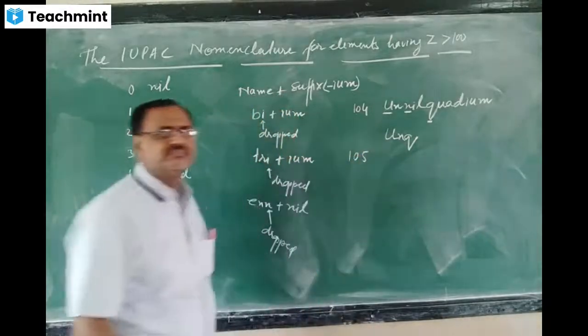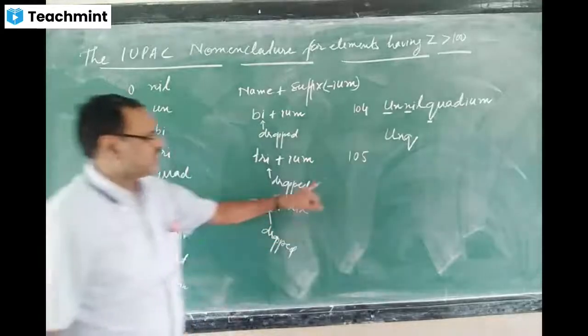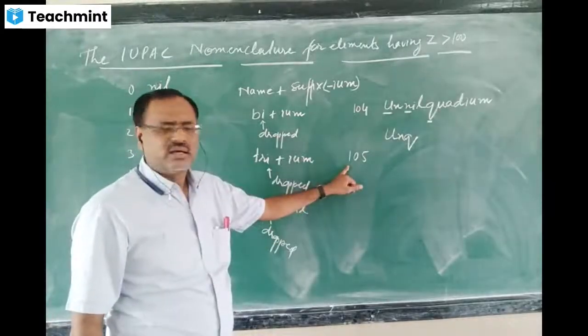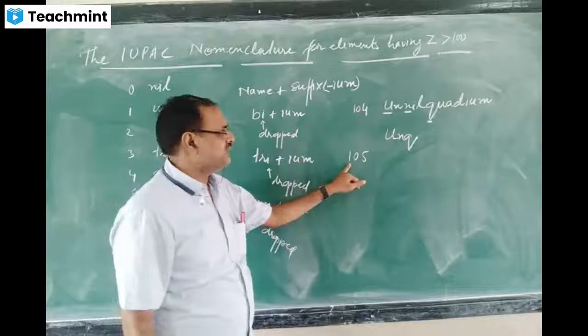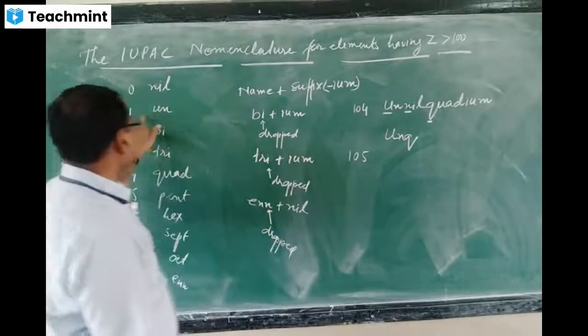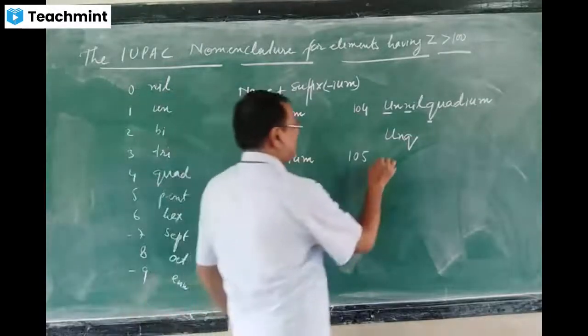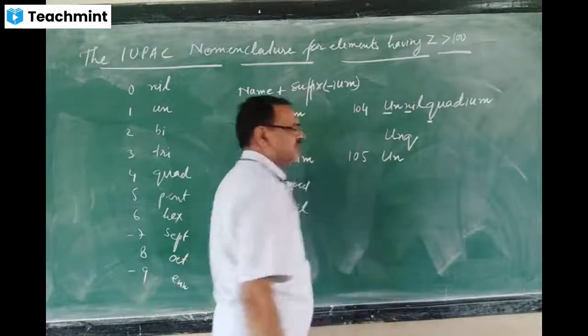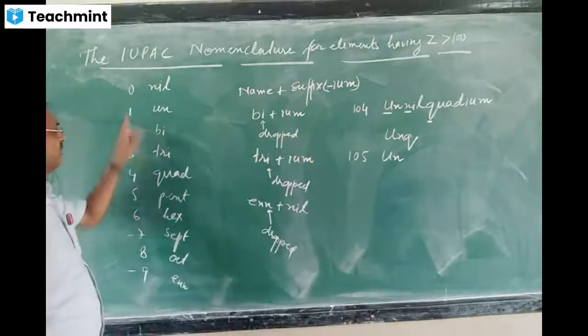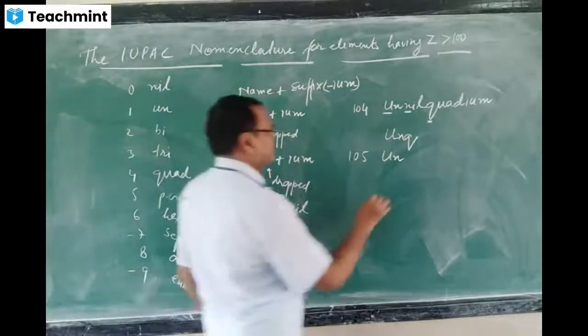Now the next one is 105. Write the name. For 1, what will you take? Un. For 0, what will you take? Nil.